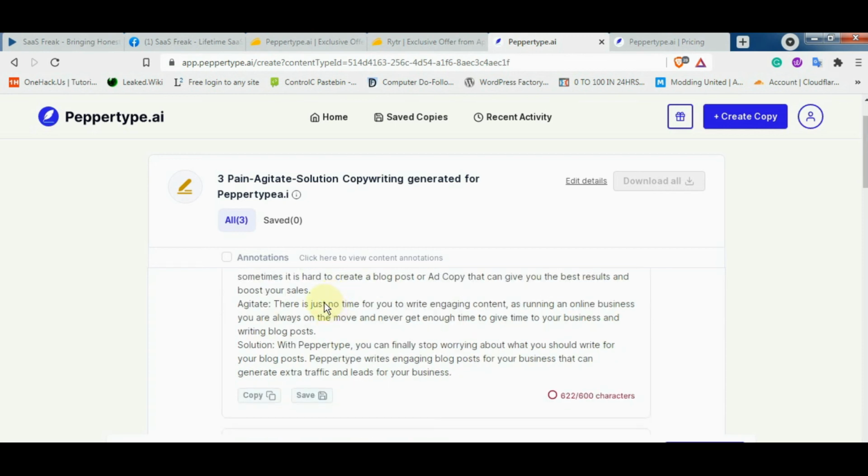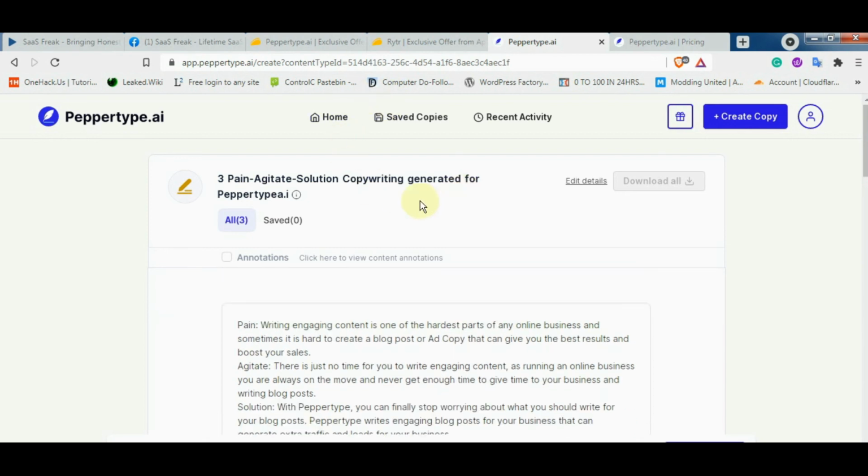Agitate. There is just no time for you to write engaging content, as running an online business you are always on the move and never get enough time to give to your business and writing blog posts. Here is the solution. With PepperType, you can finally stop worrying about what you should write for your blog post. PepperType writes engaging blog posts for your business that can generate extra traffic and leads for your business. So yeah, the output quality seems very decent. You can also judge it by seeing this.